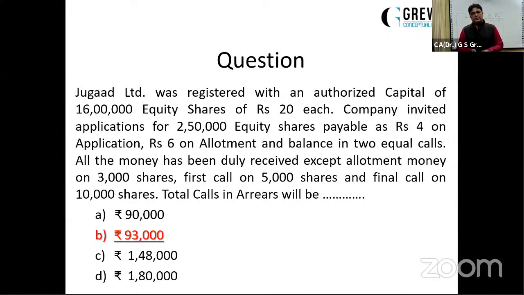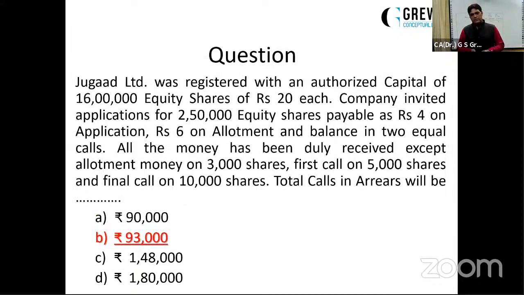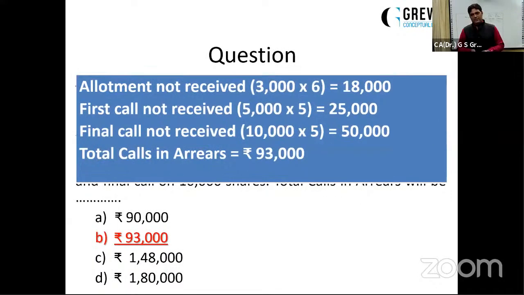Answer is D. Only one answer, 2 answers have been received. Okay, D. Let's check out the calculation. Allotment not received was 18,000. First call not received on 5,000 shares, ₹25,000. Final call not received on 10,000 shares, ₹50,000. So the total of calls in arrears was 93,000.